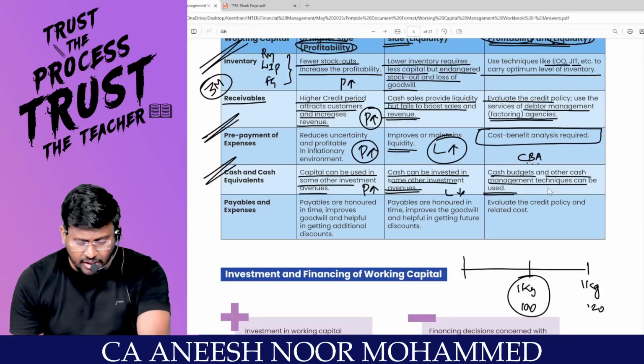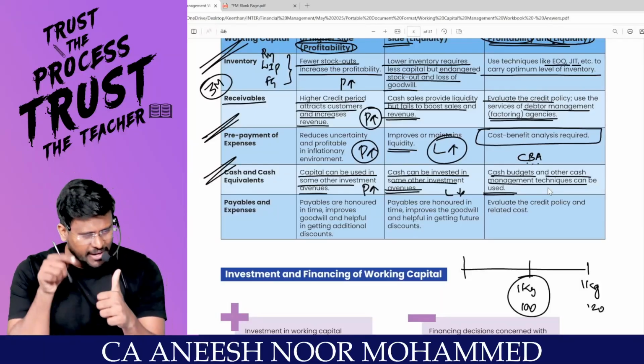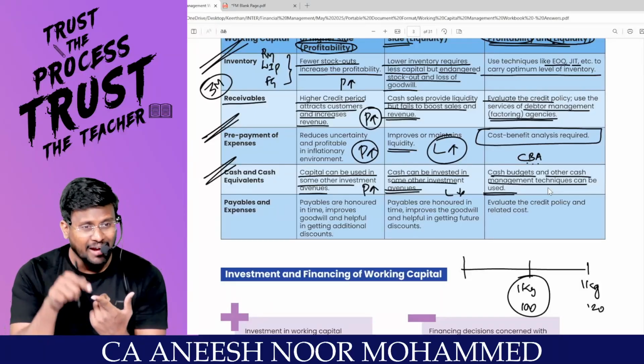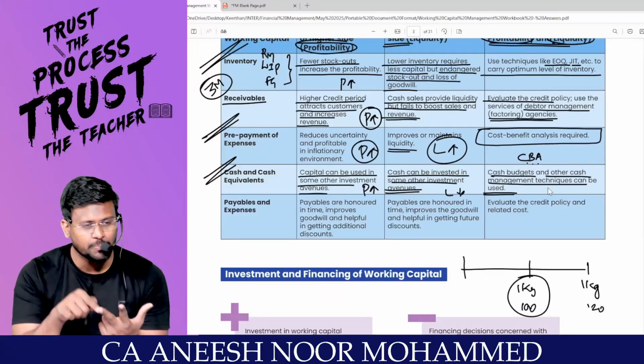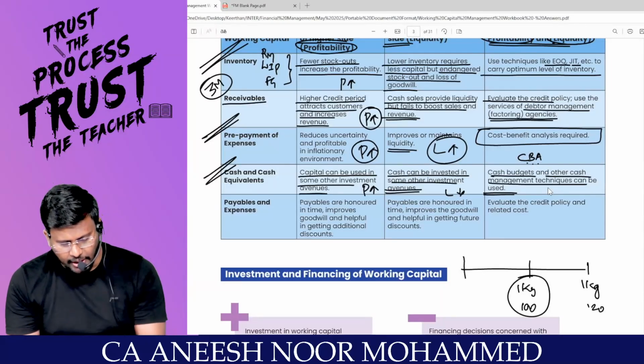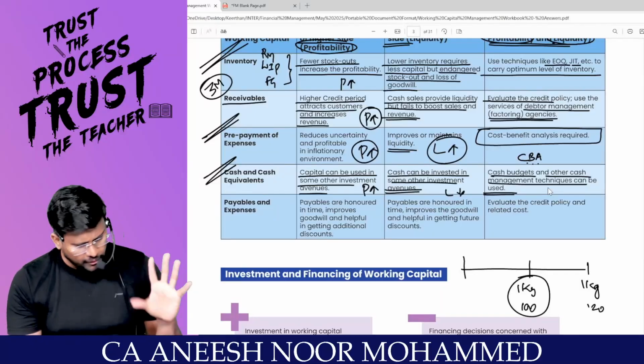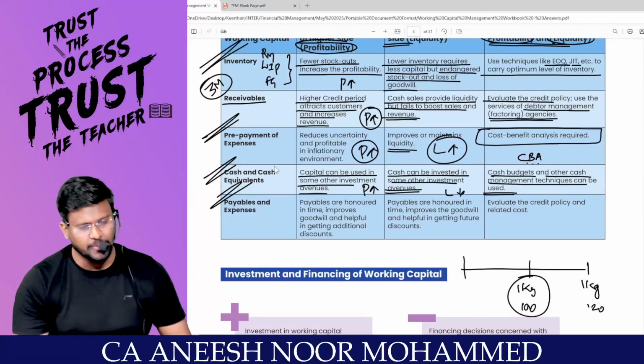That's why we are learning the tool called debtors management. We will learn factoring. We will learn cash budget. We will be learning, sir, EOQ. We will be learning now payables and expense management.